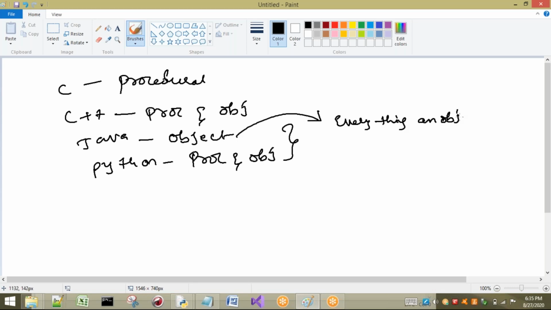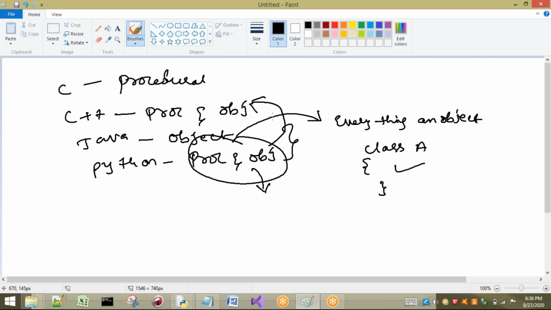In Java, if I want to write anything, everything has to be written inside a class. It is compulsory. Everything has to be an object. But if I consider Python, from where I have taken this nature? From C++. If people who know C++ come to Python, there is just a small syntax difference, but everything will be the same.